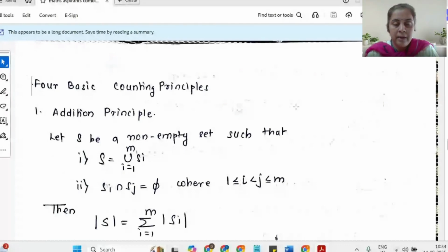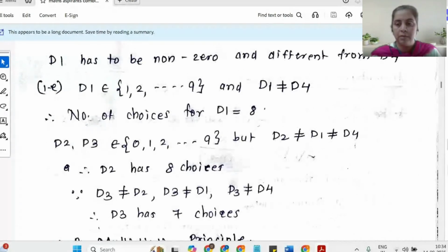In order to understand permutation and combination, one has to be thorough with four counting principles. There are four basic counting principles: addition principle, multiplication principle, subtraction principle, which basically talks about finding the cardinality of a complementary set, and division principle, which is mainly about partition. Though it is very basic, I request you all to pay attention, because with the help of this only, I will be discussing my problems ahead. So going ahead with the addition principle.